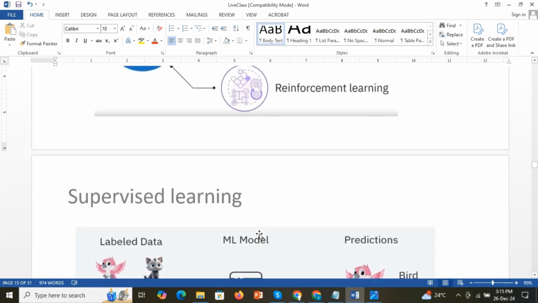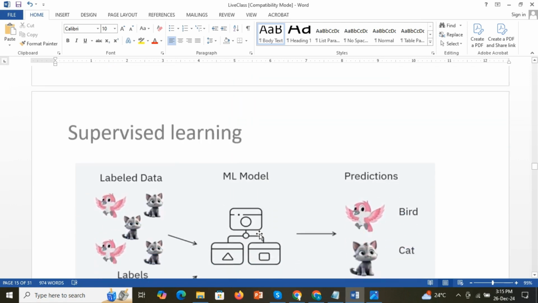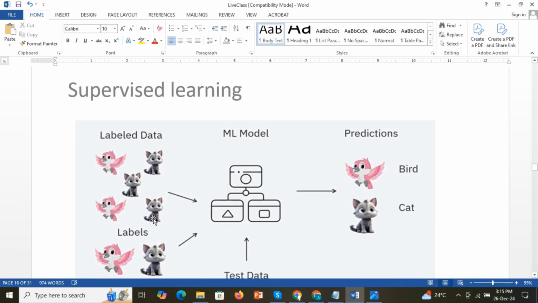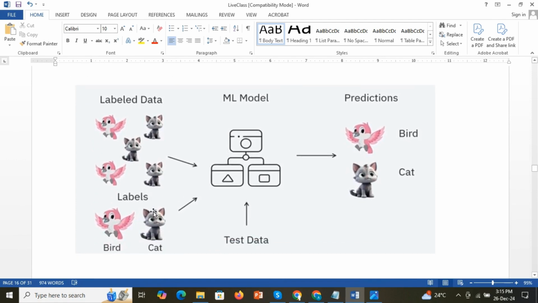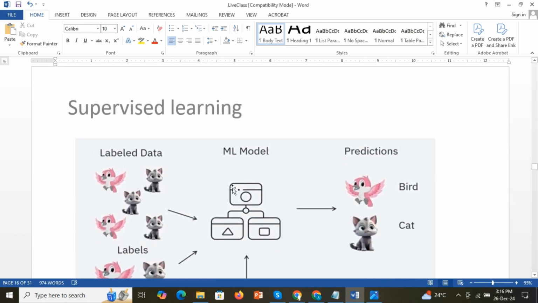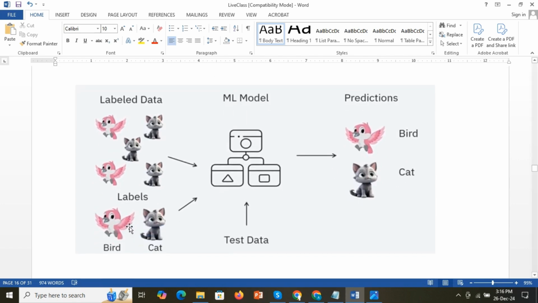So this is the supervised learning mechanism. In supervised learning, what we provide to the model is labeled data. Suppose there is a lot of data with different kinds of cats and different kinds of birds. Our motive is to identify cat pictures and bird pictures.